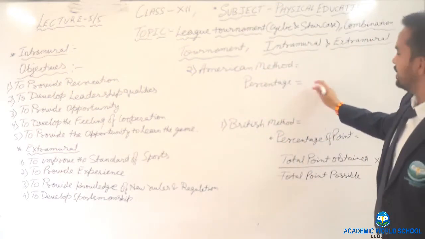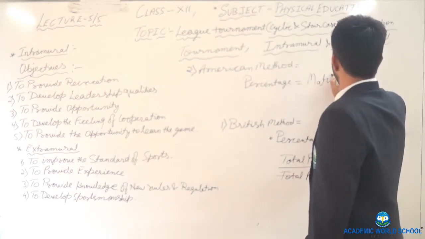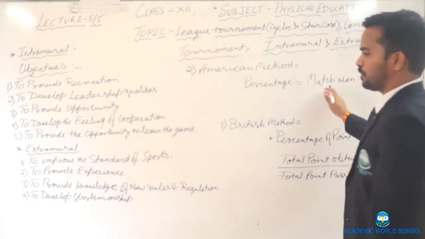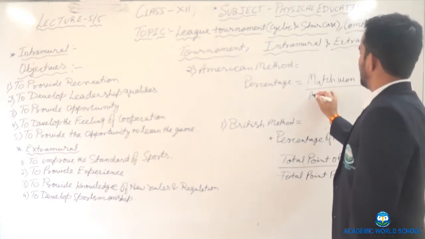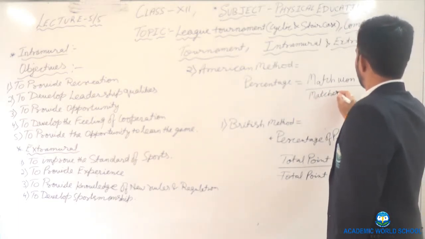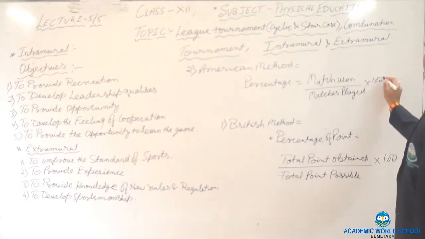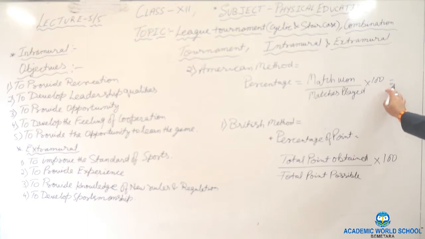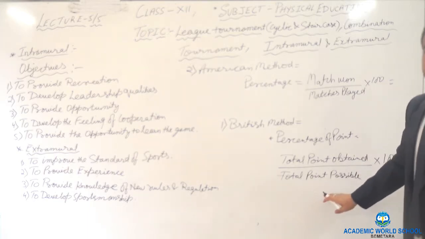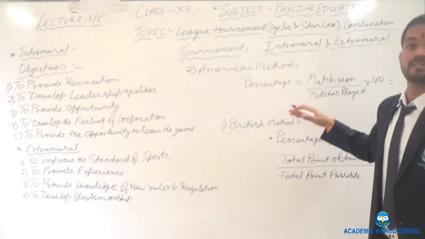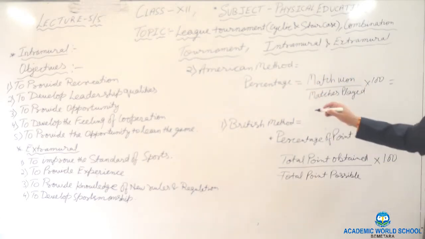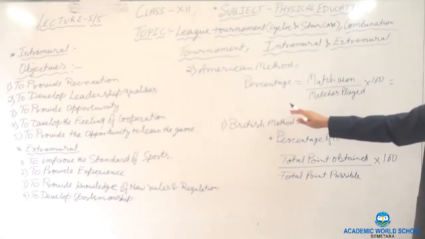Here, what is the formula? Match won divided by matches played multiplied by 100. By this we will find out the percentage. In this also we will find out the percentage. According to the percentage only we will come to know which team is the winner in the league tournament. Clear? This is very important to find out the winner.